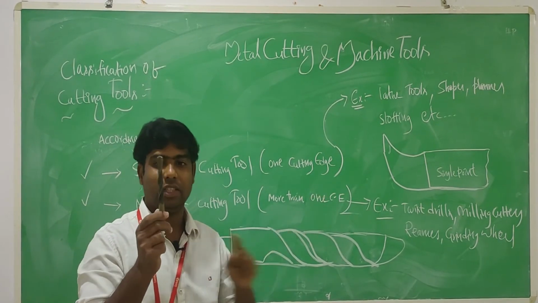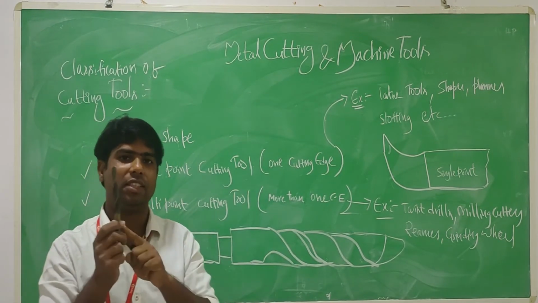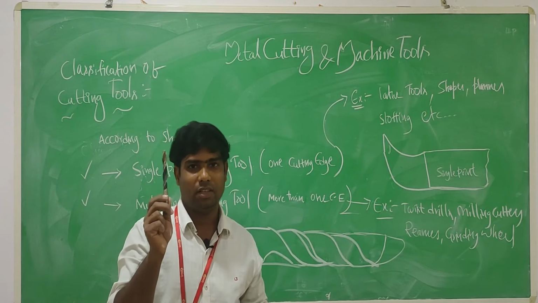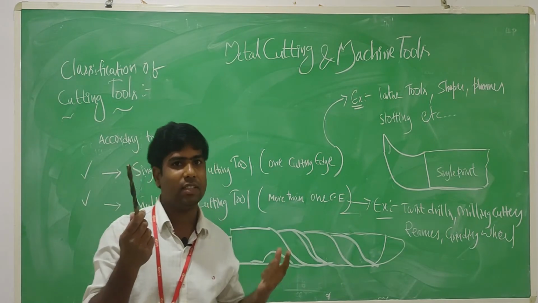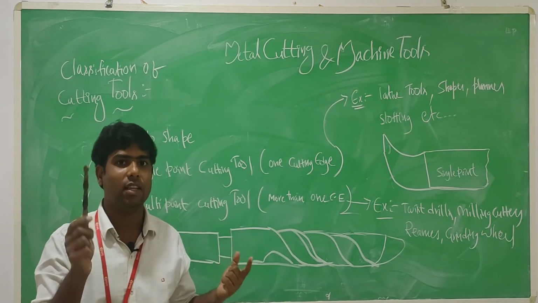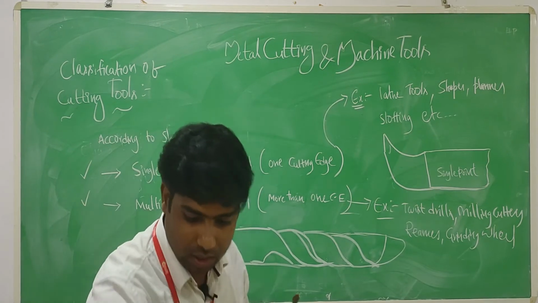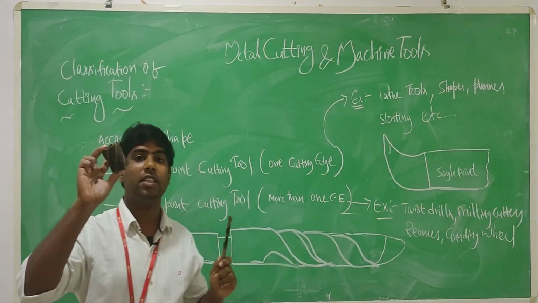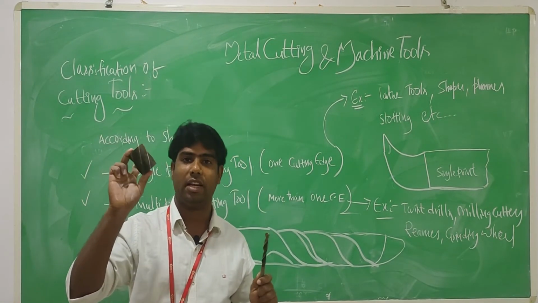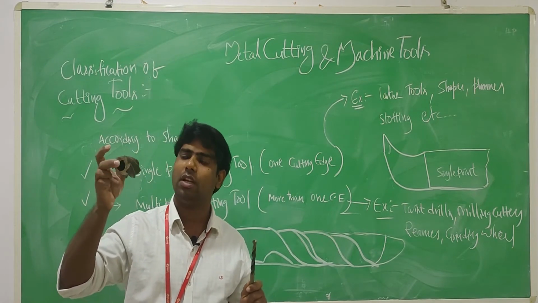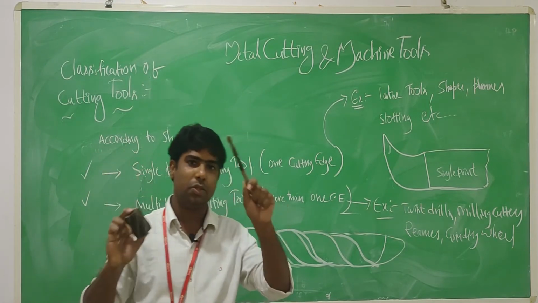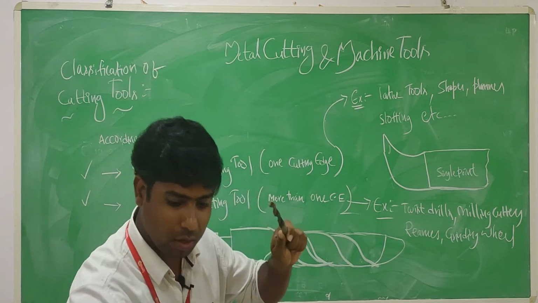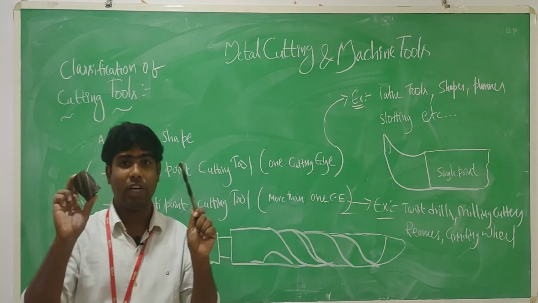Or simply we can say this is a drilling tool, a drill bit. This is a multi-point cutting tool. This is a milling cutter, a radial milling cutter, used in a milling machine only. This is used in a drilling machine. So these are multi-point cutting tools.